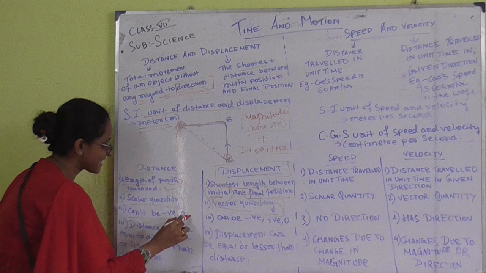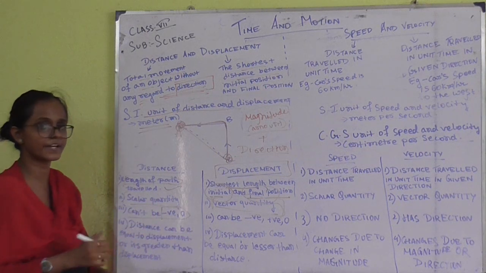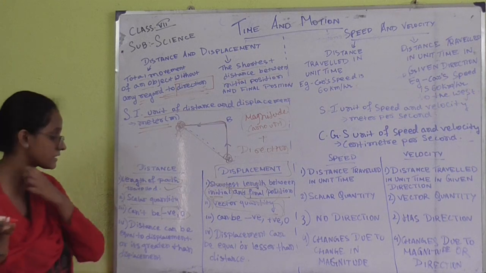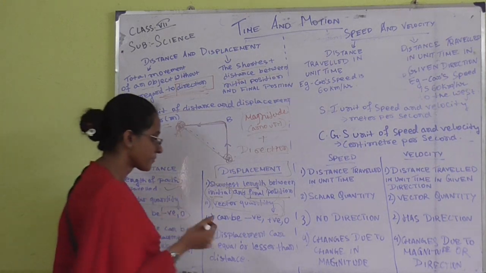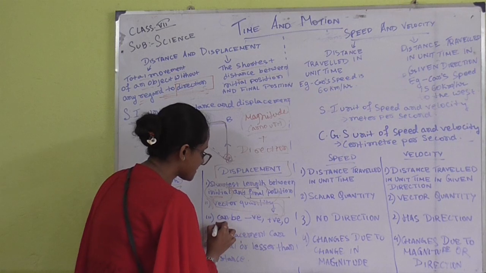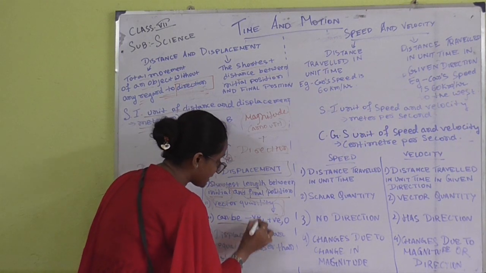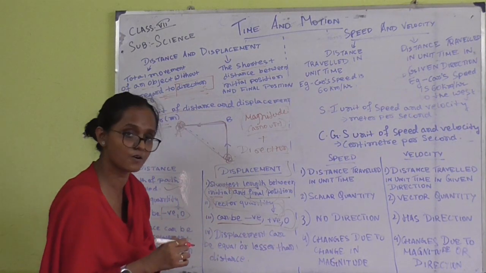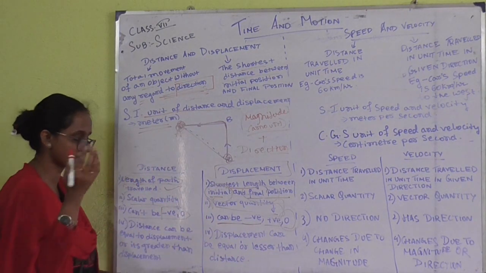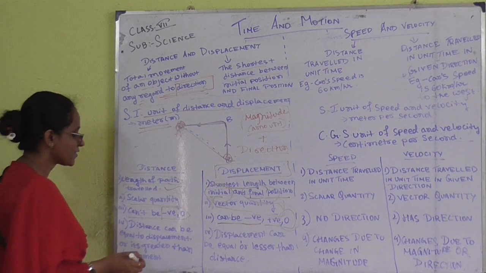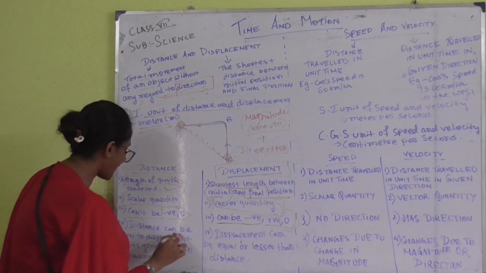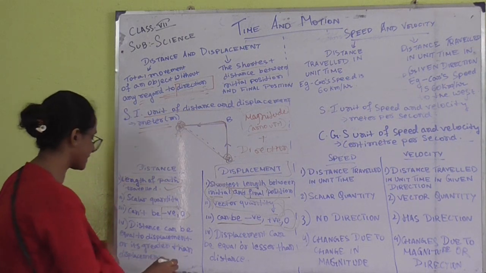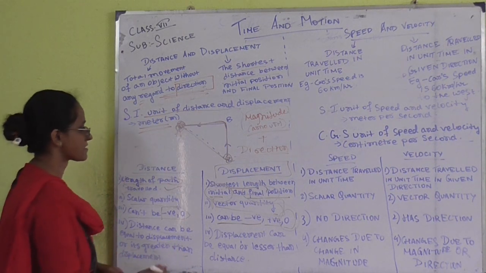Now, can it be negative or 0? Distance can never be negative and cannot be 0. But in the case of displacement, what we are seeing is that it can be negative, it can be positive, as well as it can be 0, not always, sometimes of course. So the distance can be equal to the displacement and it can be greater than the displacement as well.